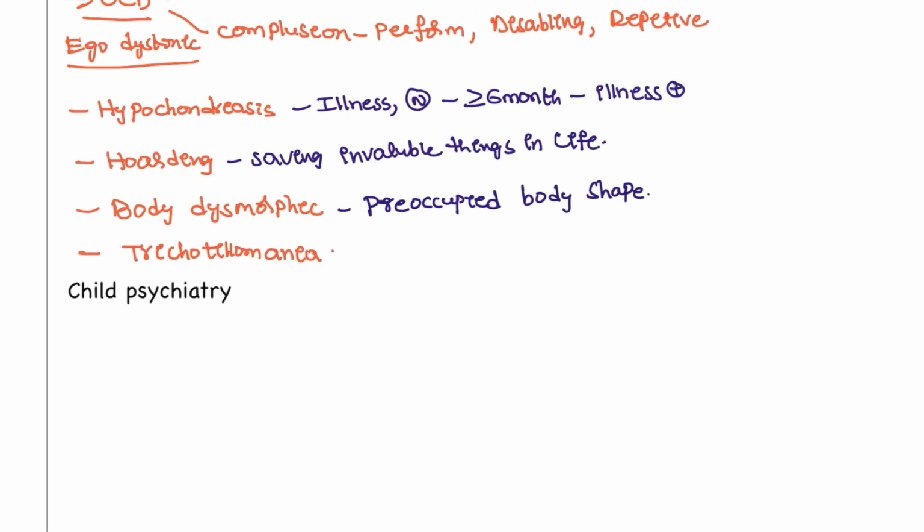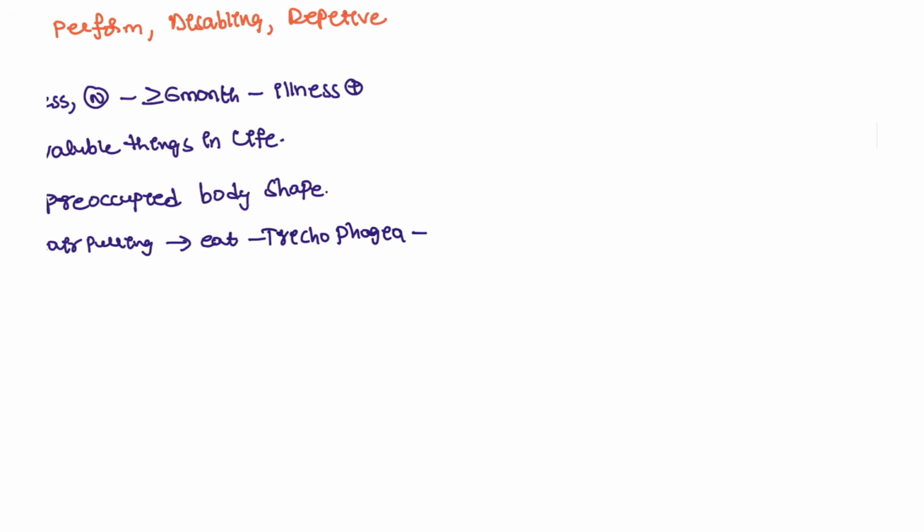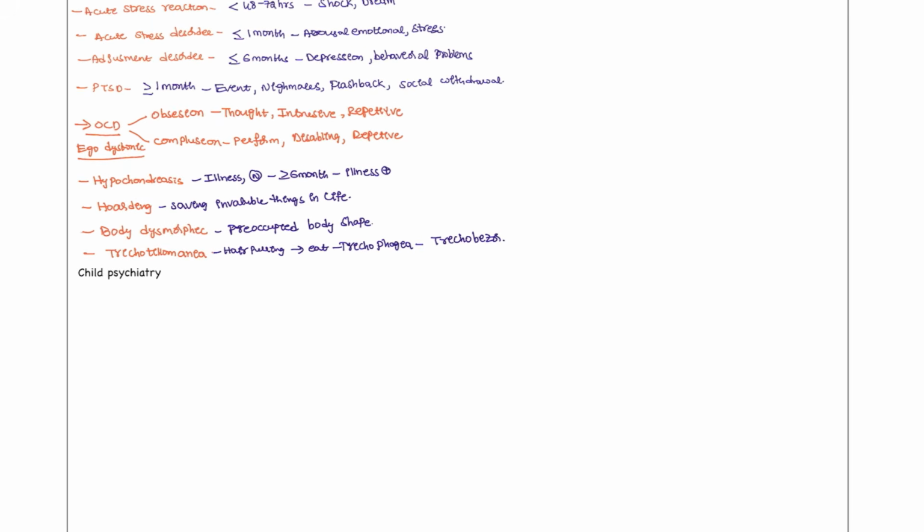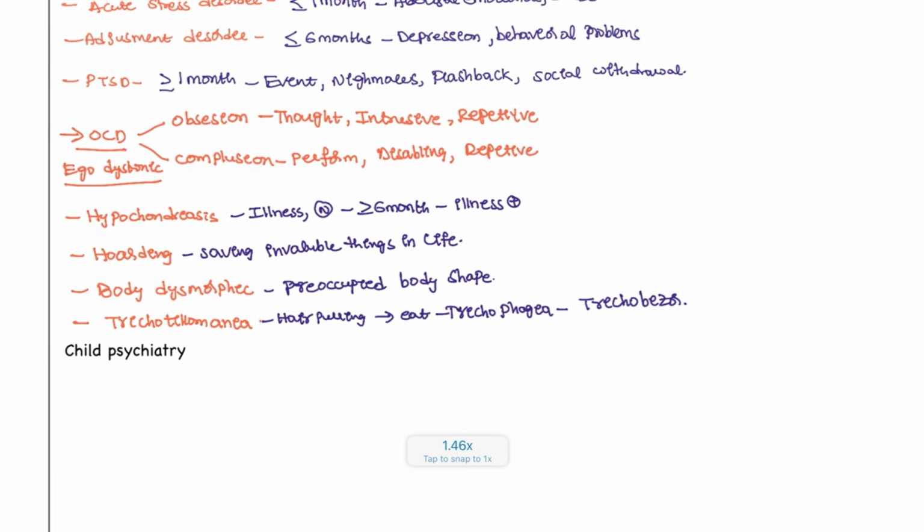And trichotillomania. Trichotillomania means hair pulling. The patient will pull their hair, and after that they will eat it. This is known as trichophagia. Once it enters, it forms a bezoar, known as a trichobezoar, and it can cause a surgical complication because we have to open and treat that patient. So this is trichotillomania.